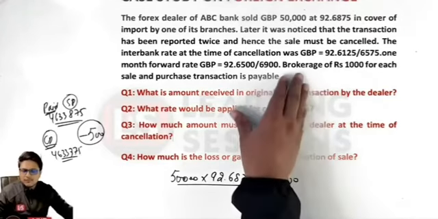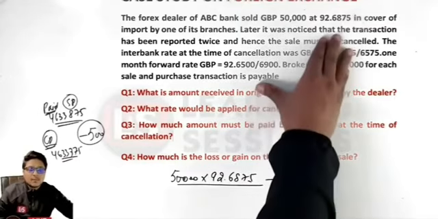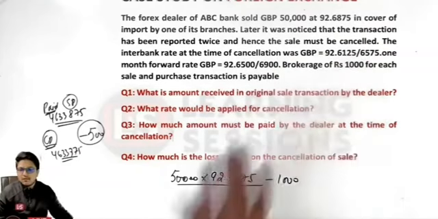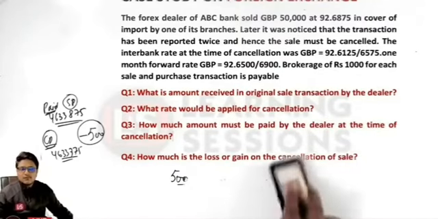Because in the very first transaction, the 50,000 transaction related to selling the GBPs, that was an actual transaction. And further related to another 50,000 transaction, that was an extra transaction. We were to look into that particular manner because we wanted to check in the cancellation of the sale, what was the loss to us. So we had actually sold at this particular price. Further, when we bought them, we bought them at 6575 over here, and we just get to know the differences that was related to profit or loss. And over here we are having a loss of amount rupees 500.